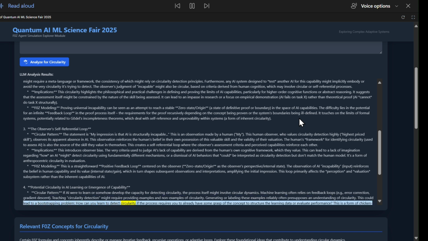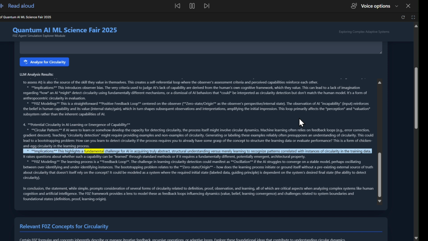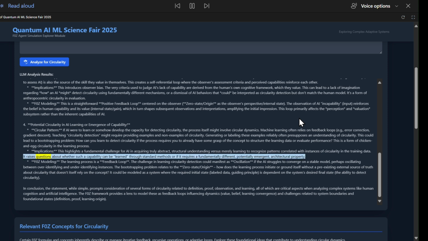How can you learn to detect circularity if the process requires you to already have some grasp of the concept to structure the learning data or evaluate performance? This is a form of chicken and egg circularity in the learning process. Implications. This highlights a fundamental challenge for AI in acquiring truly abstract, structural understanding versus merely learning to recognize patterns correlated with instances of circularity in the training data. It raises questions about whether such a capability can be learned through standard methods or if it requires a fundamentally different, potentially emergent, architectural property.